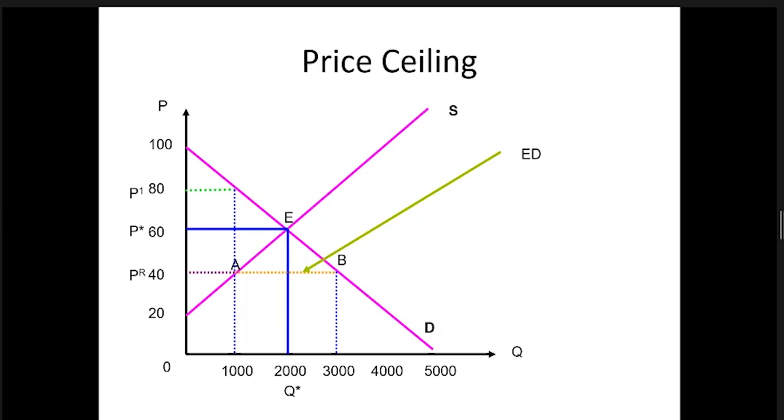Of course, when we do that, there is some loss of welfare. Whenever we do that, we are having some loss of welfare to the society. If it is taken by the consumers, that is good. If it is taken by the producers, it is good.